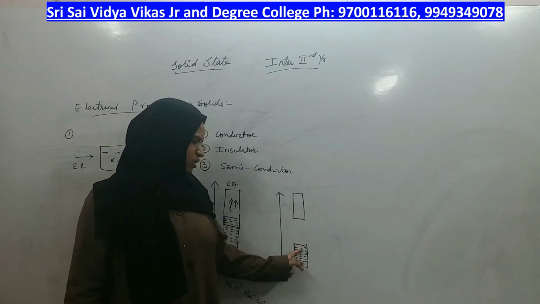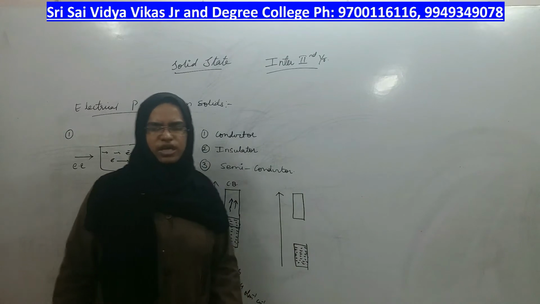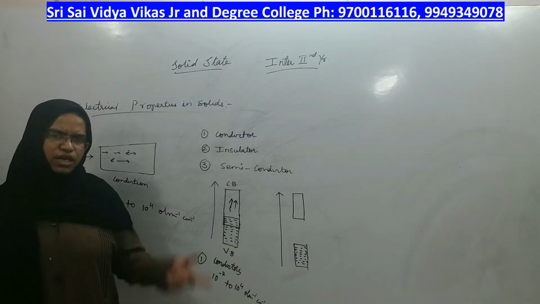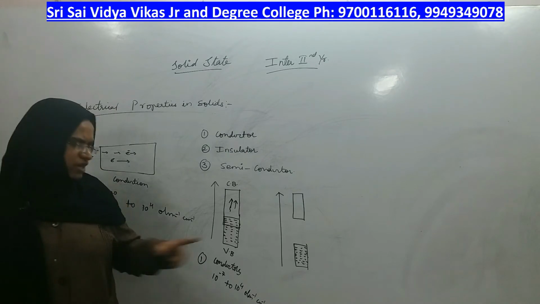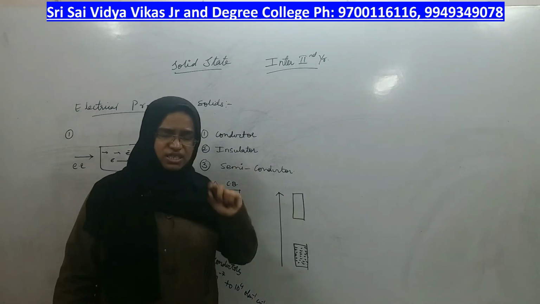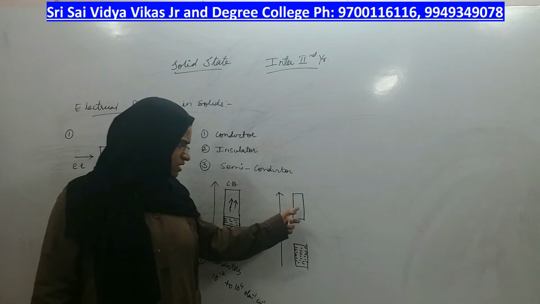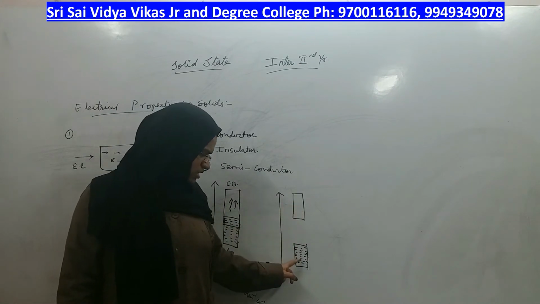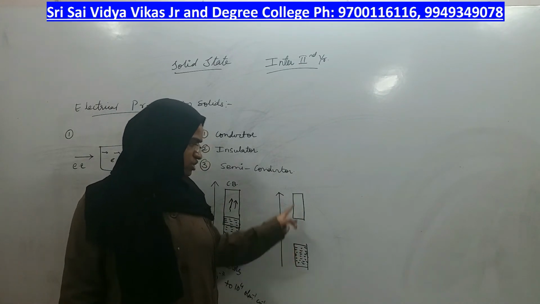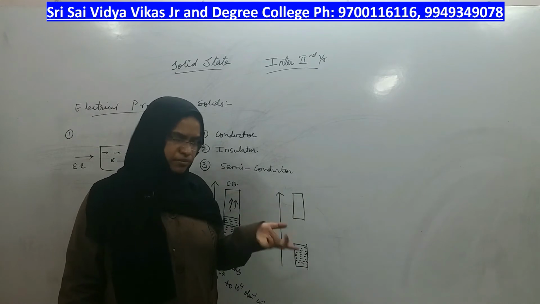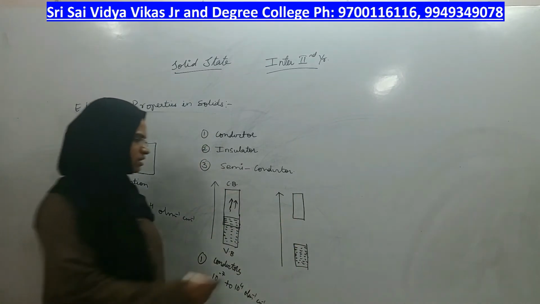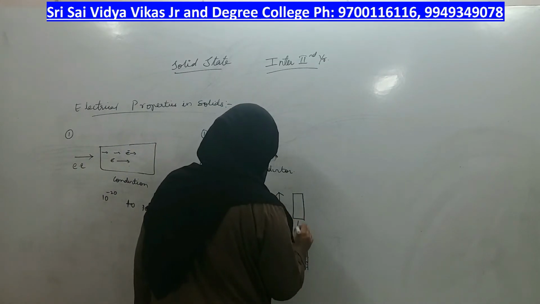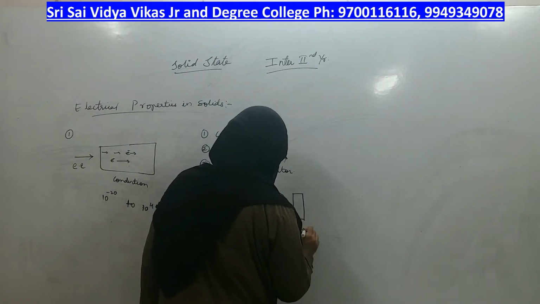If electrons cannot go to the conduction band, how can they flow there? How can they show conductance? Conductance can be shown only when the conduction band gets electrons. For that, electrons from the valence band should jump or come. Can they come? They cannot, because the gap between them is very high. The energy gap is high.